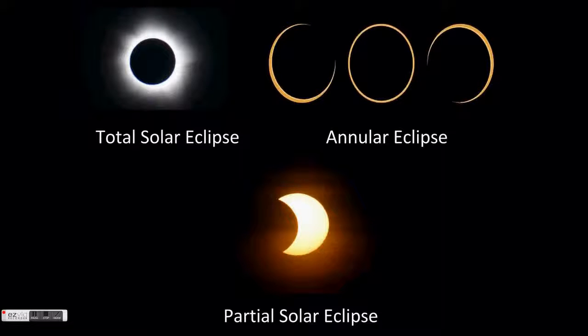Finally, an annular eclipse is a dark shadow in the center of the Sun with a yellow ring around the outside of it.